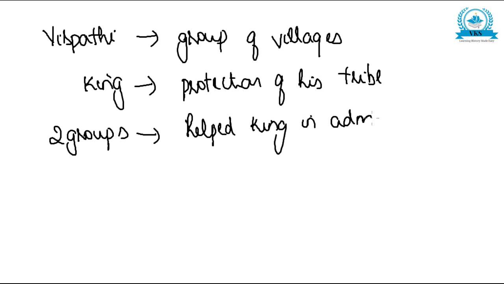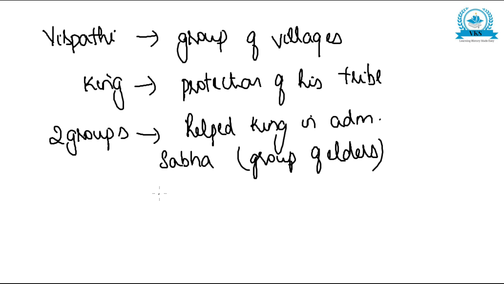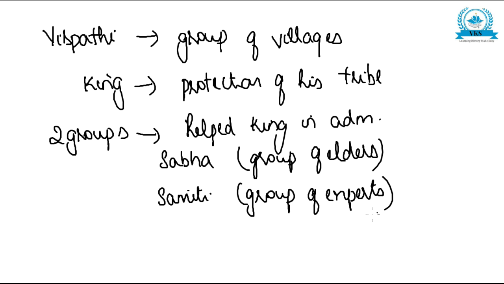Which were those two groups? They were Sabha, that is group of elders, and Samiti, which was group of experts. These were the two groups which helped the king in administration.